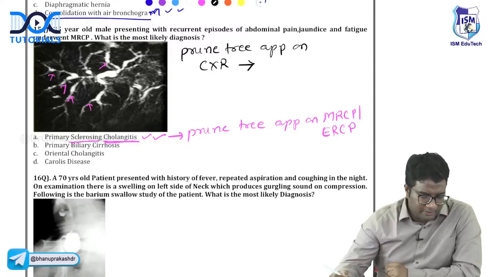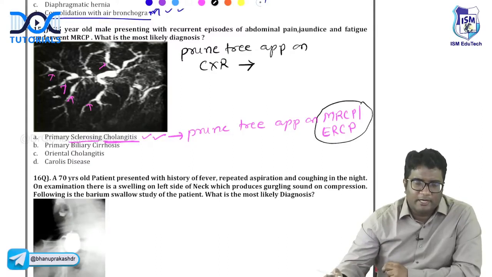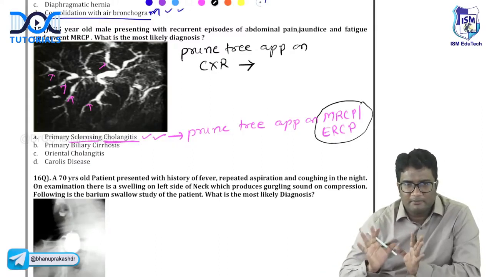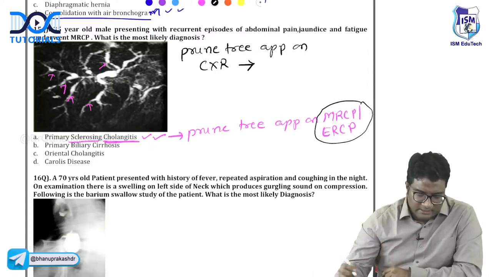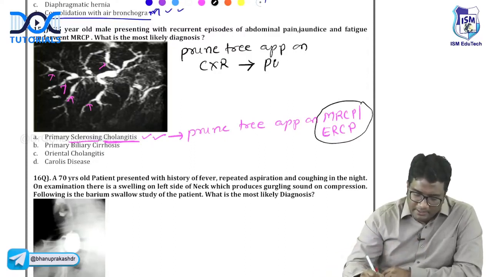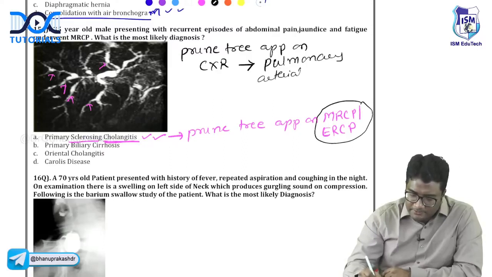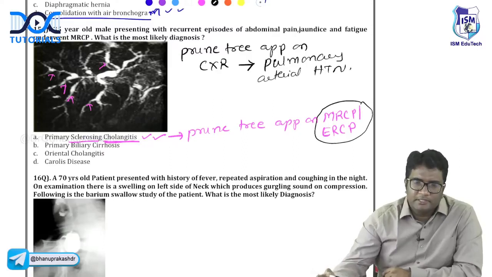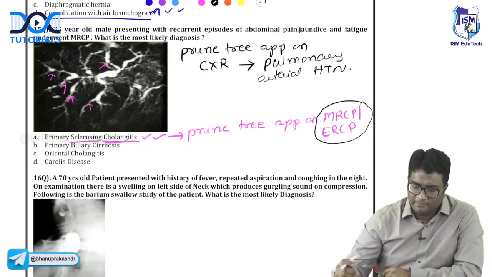Where do you see pruned tree appearance on chest X-ray? On ERCP, MRCP, that is primary sclerosing cholangitis, but on chest X-ray, thick pulmonary arteries that you have, that is pulmonary arterial hypertension, right? That is pruned tree appearance on chest X-ray, pulmonary arterial hypertension.